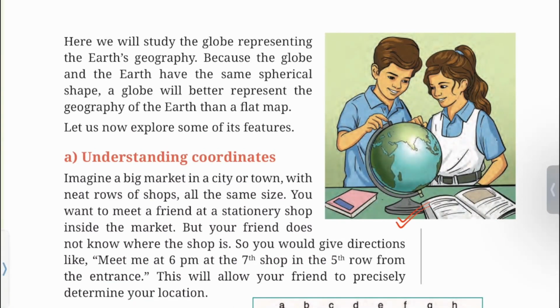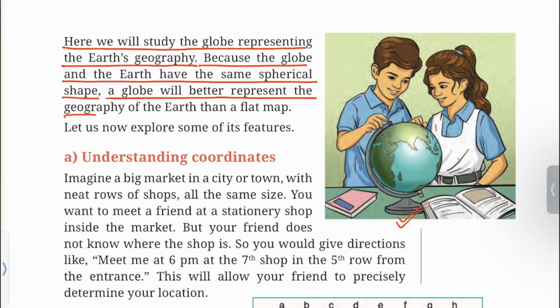You can see a globe here representing Earth, generally made of metal, plastic or cardboard. Here we will study the globe representing the Earth's geography. Because the globe and the Earth have the same spherical shape, a globe will better represent the geography of the Earth than a flat map. Let us now explore some of its features.